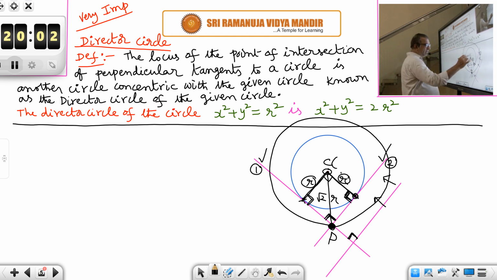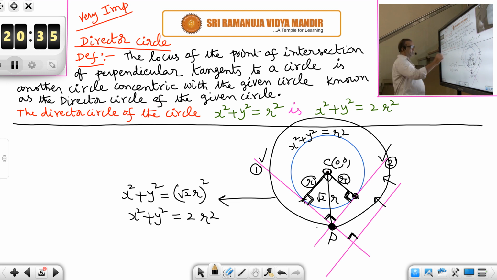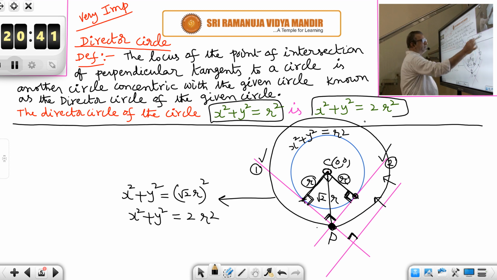So, suppose the original circle has center 0, 0. The original circle is x square plus y square is equal to r square. Now, the locus of P, the director circle, has the same center 0, 0, but radius root 2R. So its equation will be x square plus y square is equal to root 2R whole square, that means x square plus y square is equal to 2r square. So, that is what I have written: a director circle of the circle x square plus y square is equal to r square is x square plus y square is equal to 2r square.